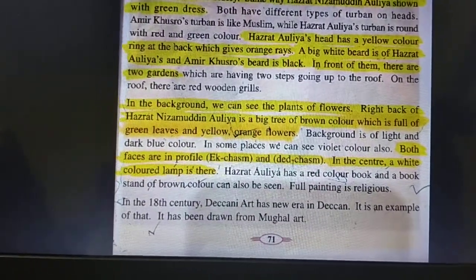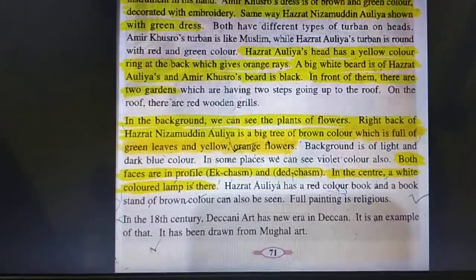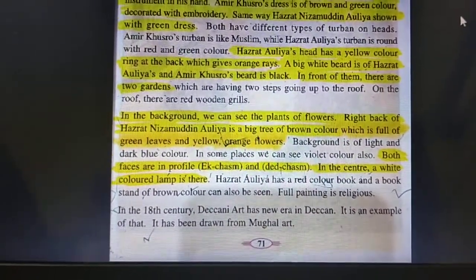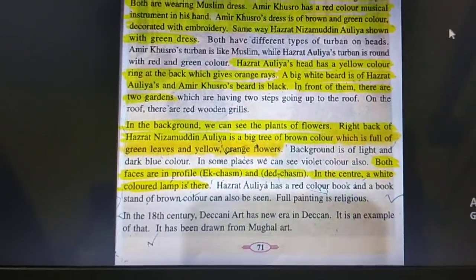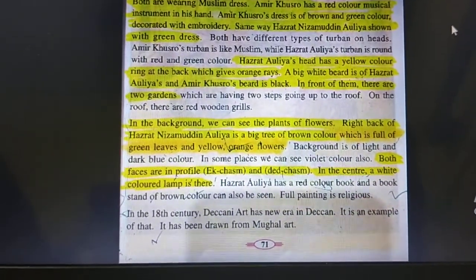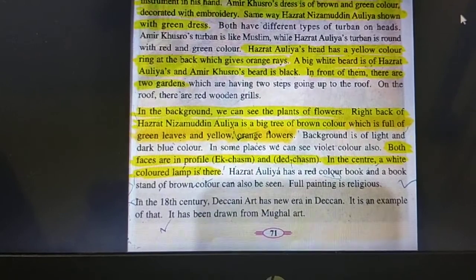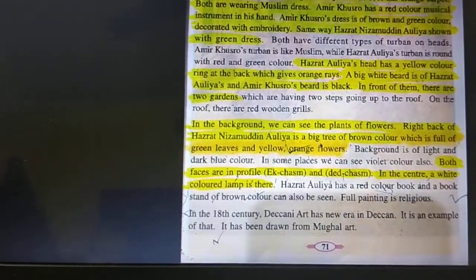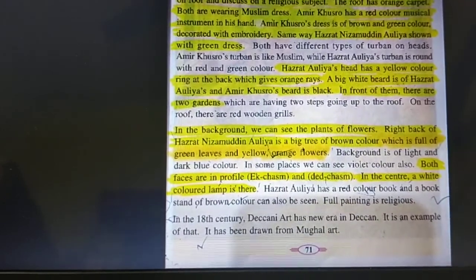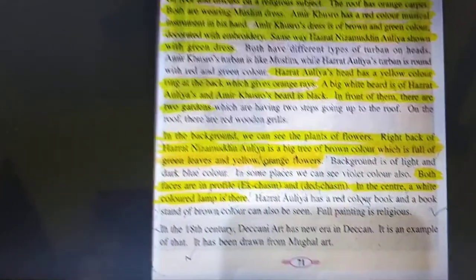In the background we can see the plants of flowers. Right behind Hazrat Nizamuddin Aulia is a big tree of brown color which is full of green leaves and yellow-orange flowers. Both the faces are in profile, ek chashma and dedh chashma. In the center, a white colored lamp is there.